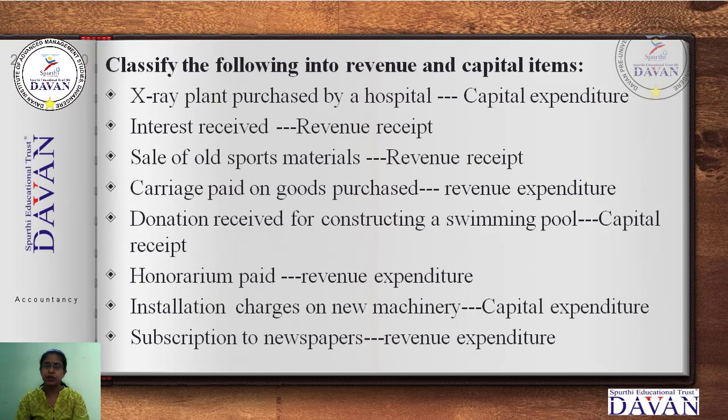Next, subscription to newspaper. Every day we take newspapers, and every month you have to pay the money. So subscription to newspaper is a revenue expenditure. What you are understanding: regular, irregular, capital, revenue. Once you understand the theoretical part, it is easy to classify this.